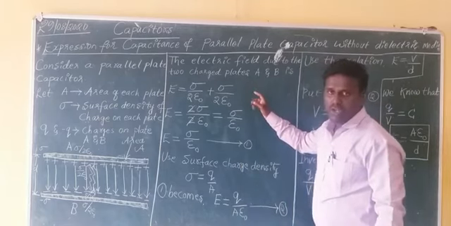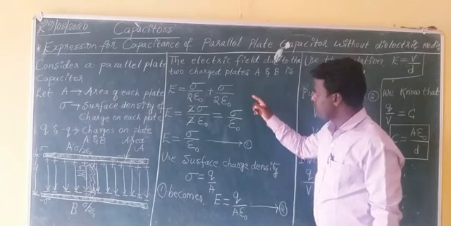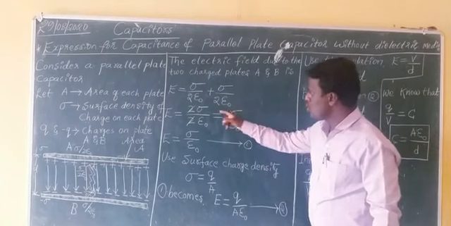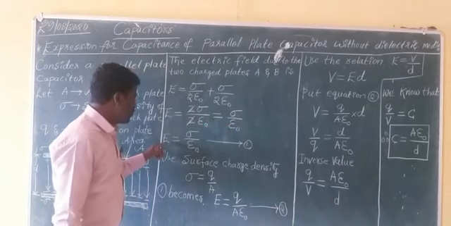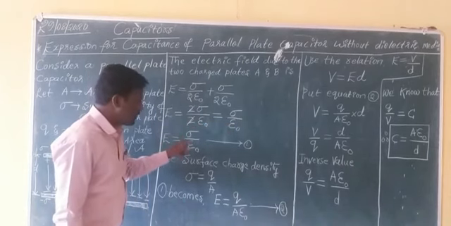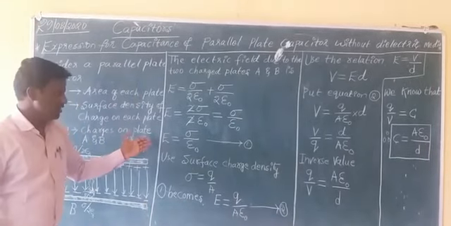Sigma plus sigma is 2 sigma, so 2 sigma by 2 epsilon naught. The 2 cancels, giving sigma by epsilon naught. E equals sigma divided by epsilon naught. This is equation number 1.